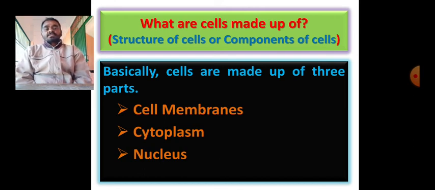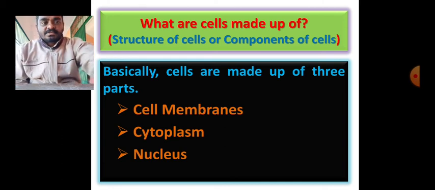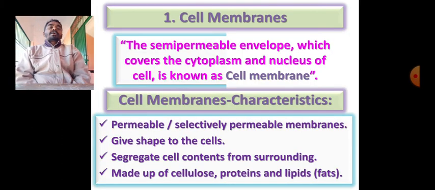Basically, the eukaryotic cell is made up of three different parts, which are called cell membrane, cytoplasm, nucleus. These terms are well known to you, but terms like prokaryotic and eukaryotic are to be repeatedly practiced and repeatedly spelled, then you can easily come to know them. Now, the three different basic parts of the cell, I repeat again: cell membrane, cytoplasm, nucleus. Let's see them one by one.